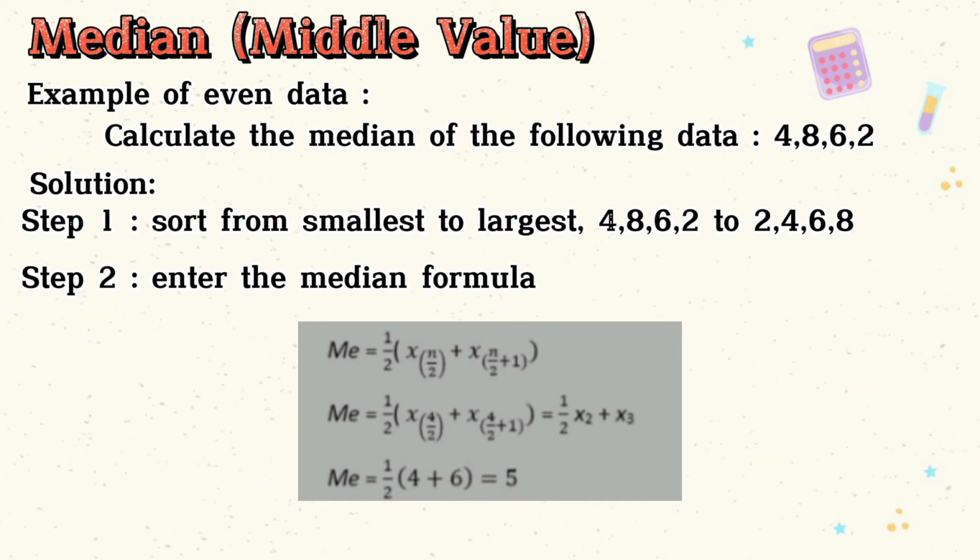So, median equals half, open bracket, x of 4 over 2 plus x of 4 over 2 plus 1, close bracket, equals half of x2 plus x3. Then median equals half of (4 plus 6) equals 5. So, the median value of data 4, 8, 6, and 2 is 5.